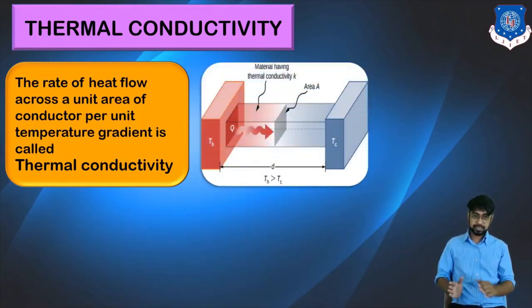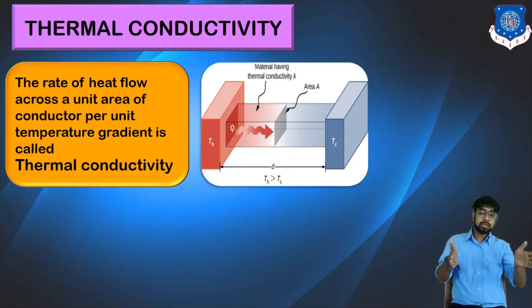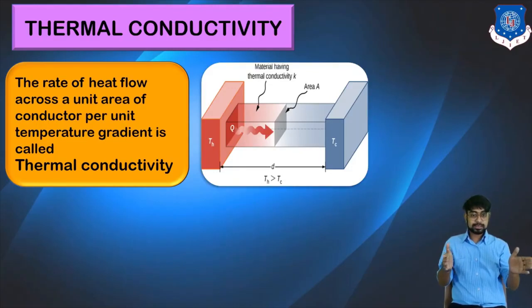We can see it in the figure: one plate is at a higher temperature and the other plate is at a lower temperature, so naturally the flow would be from the higher to the lower temperature. The distance between them is shown as d, and this difference in temperature is called the temperature gradient.